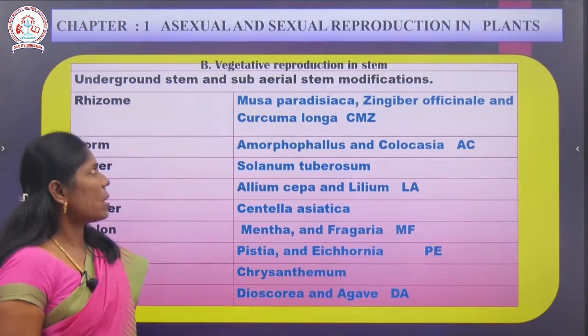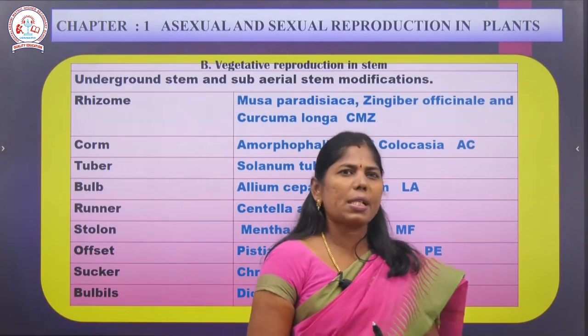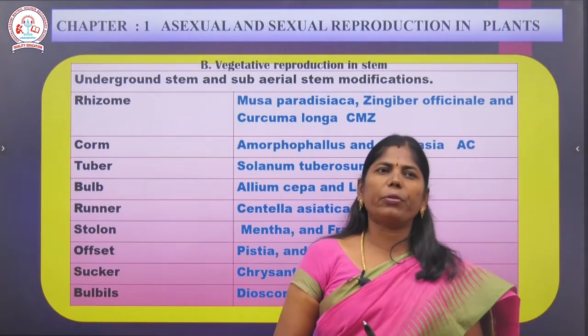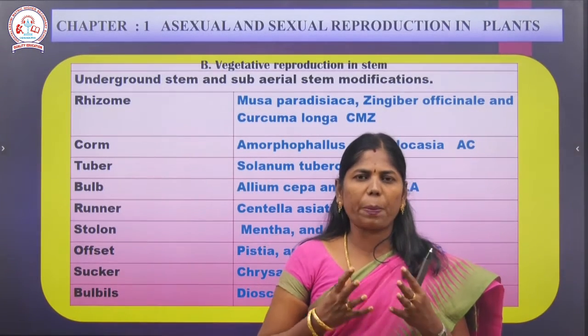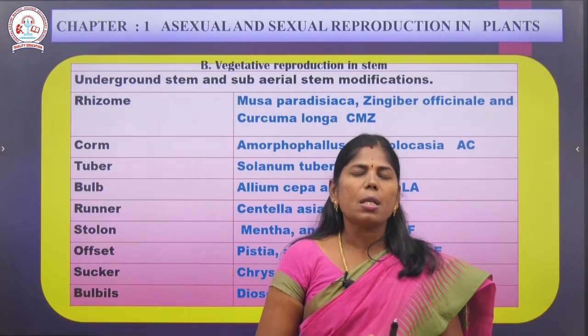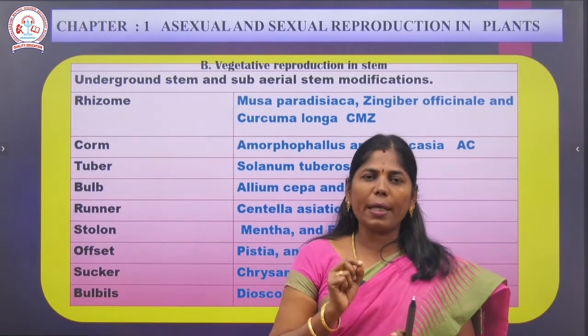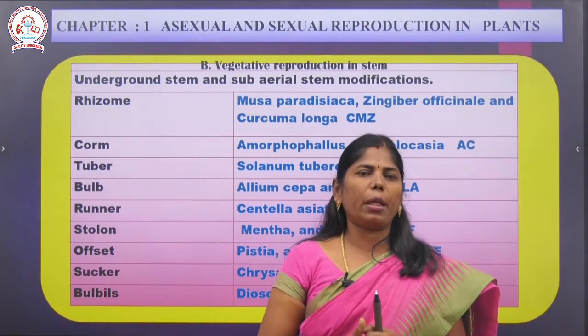So the next one, vegetative reproduction in shoot, in the stem அப்படினு எடுத்துக்கிறோம். Examples for underground stem and aerial stem modifications. Underground stem, aerial stem என்ன modifications இருக்கு அப்படினு பாத்தீங்கன்னா rhizome. Can you find out the name of the species that is vegetatively propagated by rhizome?